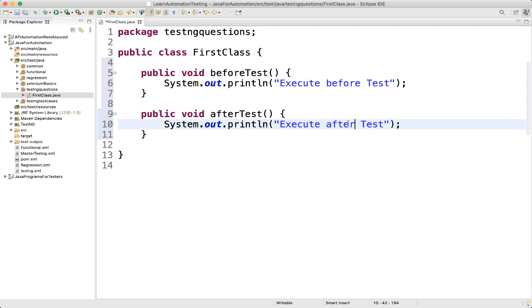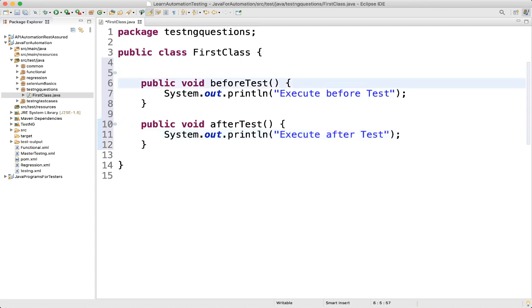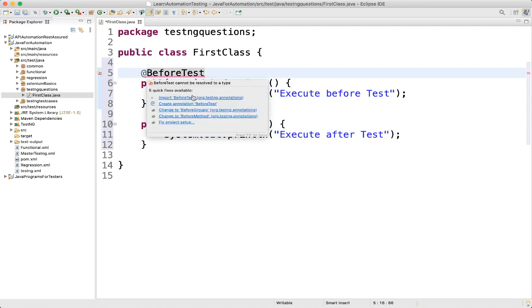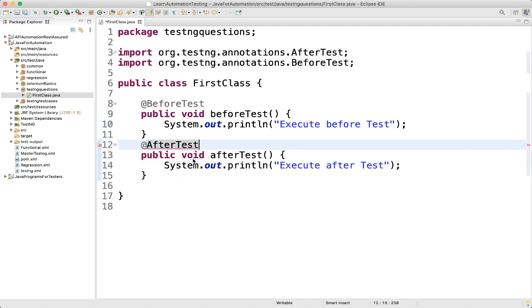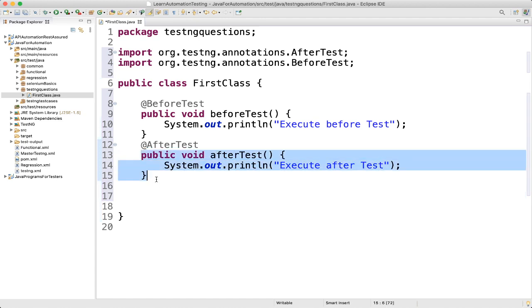Fine, and we'll give the annotations for these. We'll give @BeforeTest, let me import it. Similarly here we'll give @AfterTest, and import it. Then we'll write one more method.